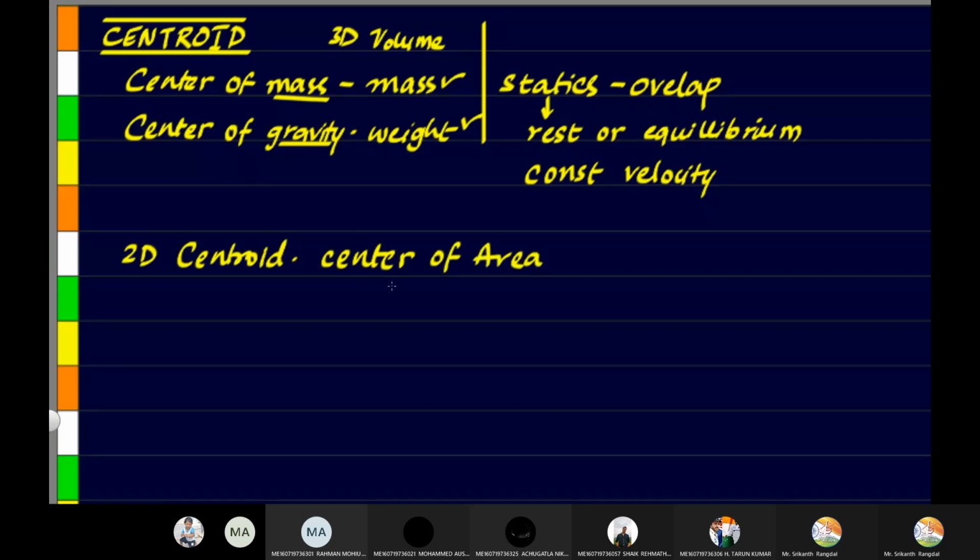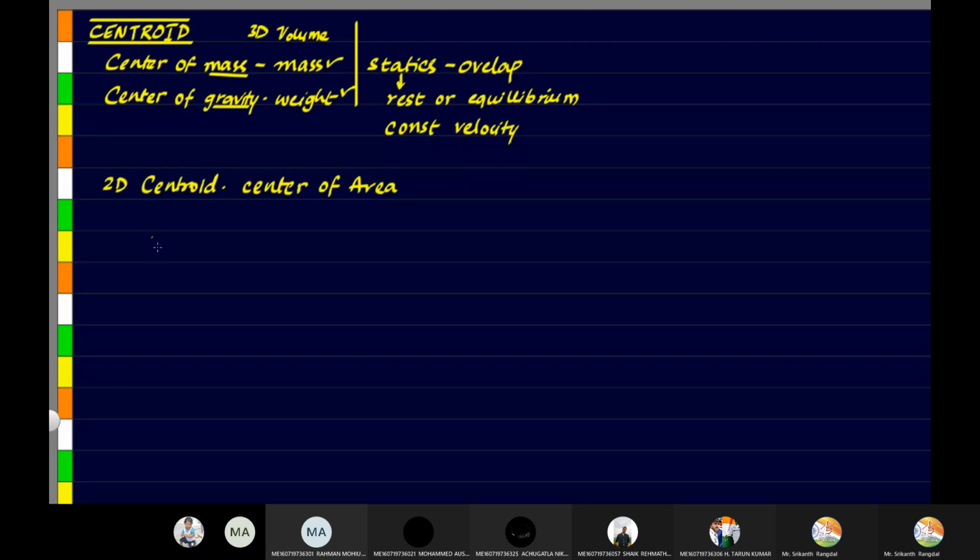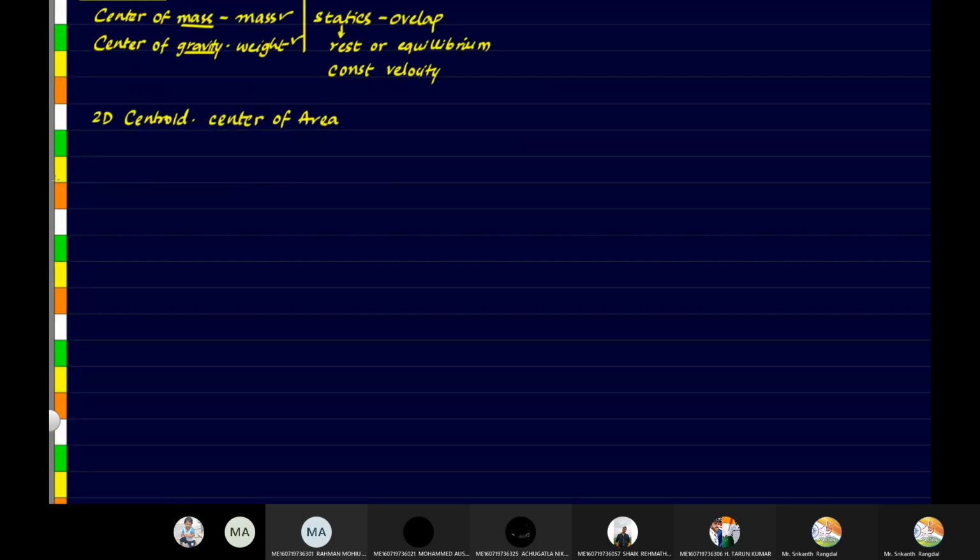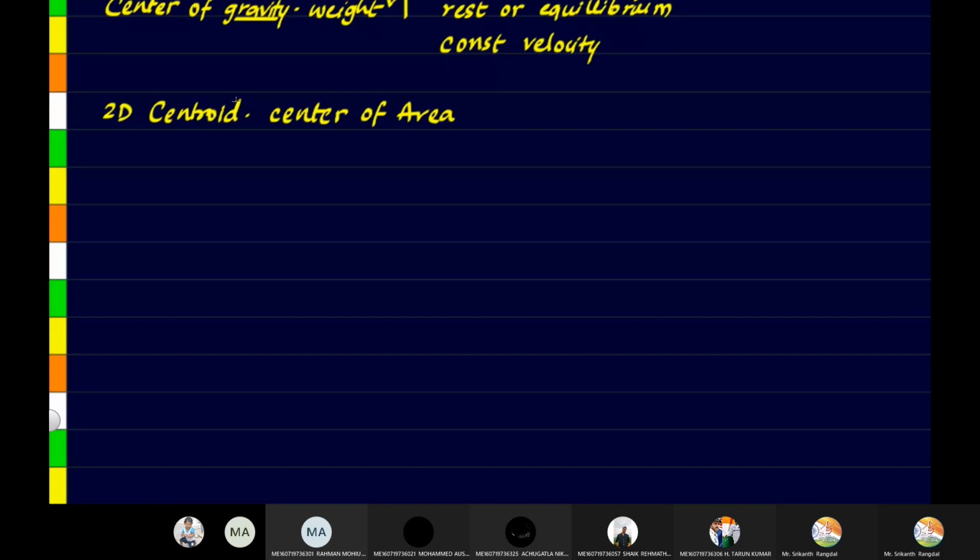So I'll go ahead with the formulae. Of course, you can get some derivations in this, but let me cover the formulae directly first. Later on, I'll prepare a video for each of the derivations, as time permits. So the first centroid we have to know about is of symmetric figures.